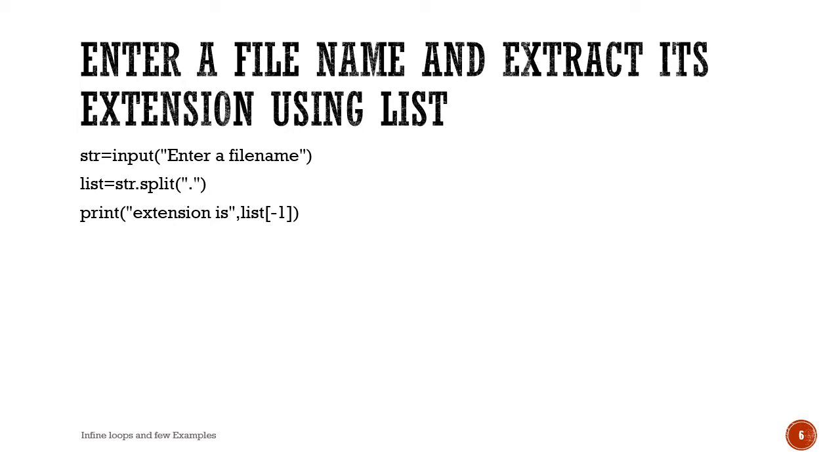We are asking the string to be split. What delimiter do we use? When the dot comes, you are asking it to split. So we know there is a dot between the file name and the extension part, and we get a list. And what is the extension part in the list? The last element of the list is the extension part. So you are displaying it. List of -1 will display the last element when it is used together with the print statement.